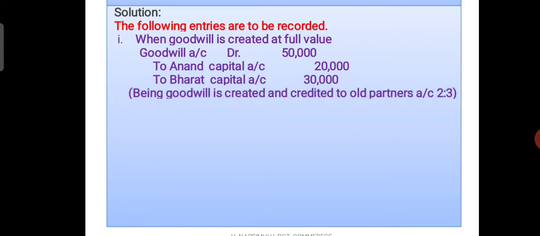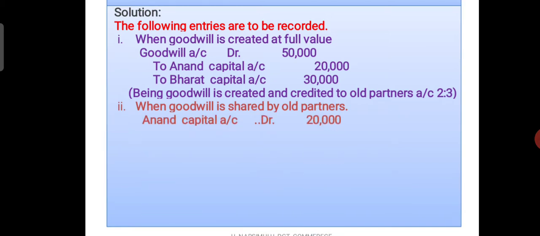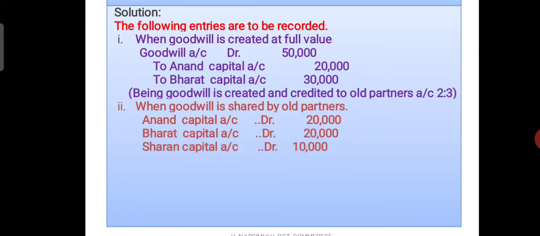Being goodwill is created and credited to old partners' capital accounts in the ratio of 3:2. Next, when goodwill is written off and debited to all partners' capital accounts, second entry: Anand capital account 20,000, Bharat capital account 20,000, Sharan capital account 10,000 to goodwill account.